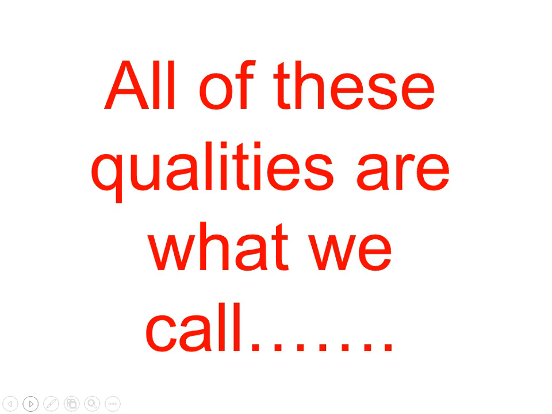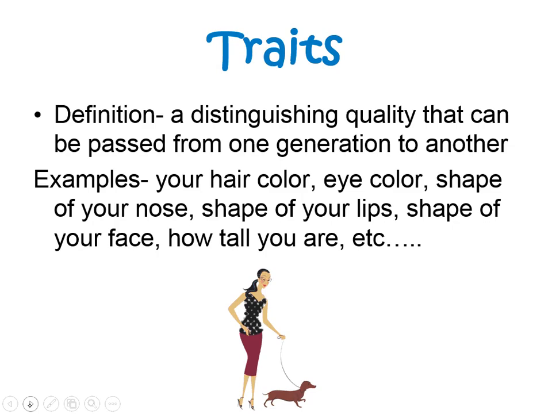And so all of these qualities or traits are what we call traits. Okay? All of the qualities and characteristics are what we call traits. The definition of traits is that it's a distinguishing quality that can be passed from one generation to another. Some examples are like we just discussed: hair color, eye color, maybe your nose, the shape of your lips, shape of your face, how tall you are. There are many different characteristics or traits that we have in common.